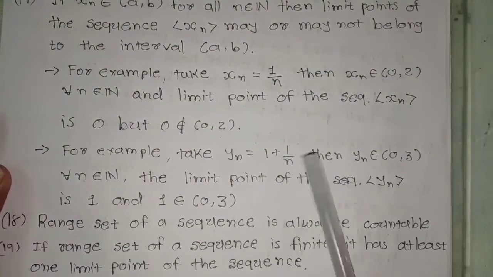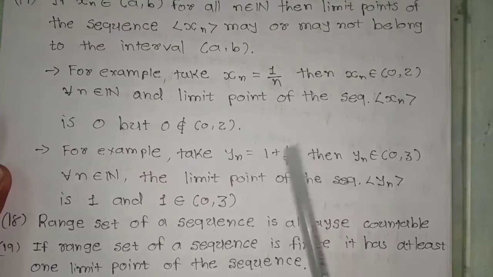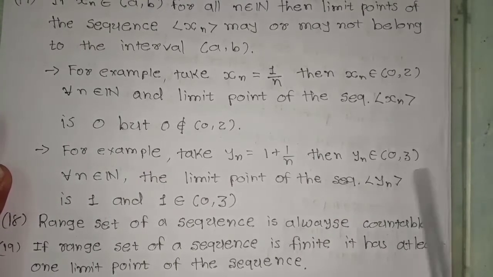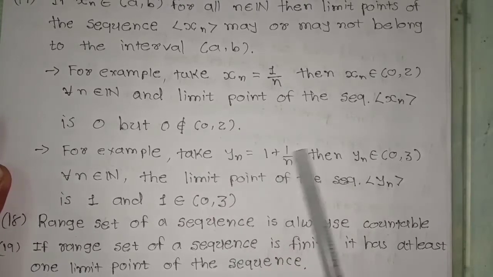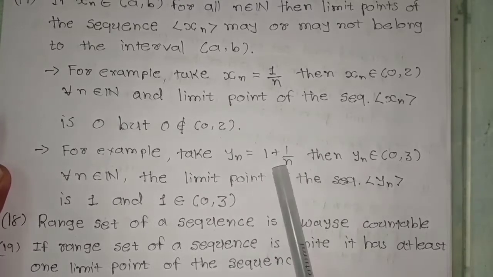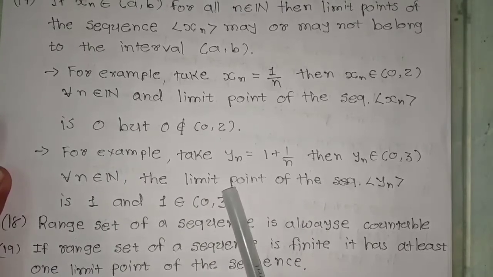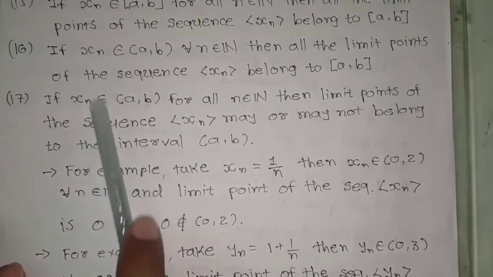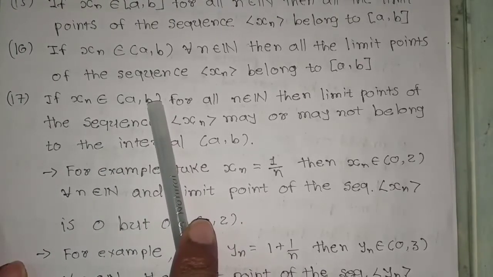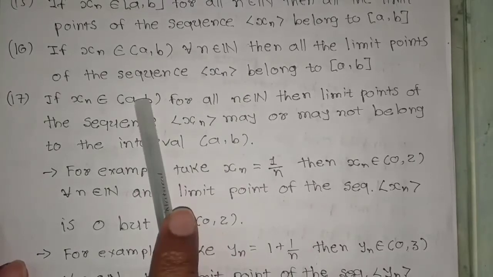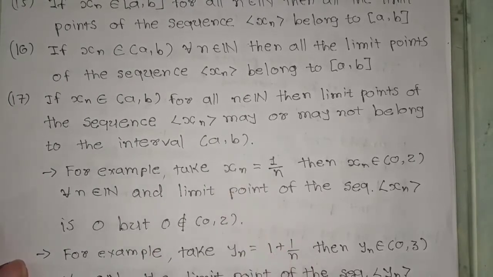Now I am considering another sequence, 1 plus 1 upon n. Clearly all the terms will lie in this interval, and the limit point of the sequence will be 1, and 1 belongs to this open interval (0, 3). So if I have any sequence which belongs to any open interval (a, b), then its limit point may or may not belong to that open interval (a, b).